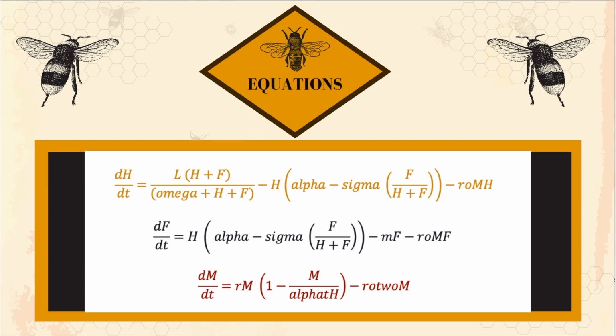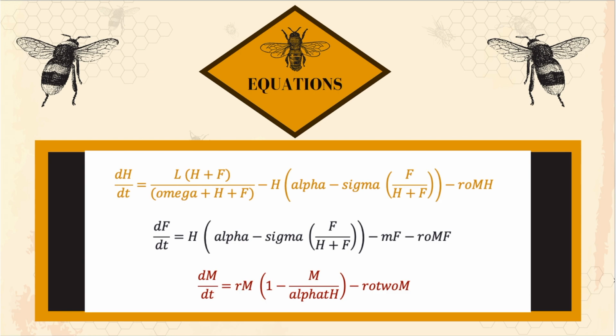We ended up with 3 equations. dH/dt is for the hive bees, which shows hive bees being born, minus hive bees dying naturally and becoming forager bees, minus the hive bees dying due to mites.